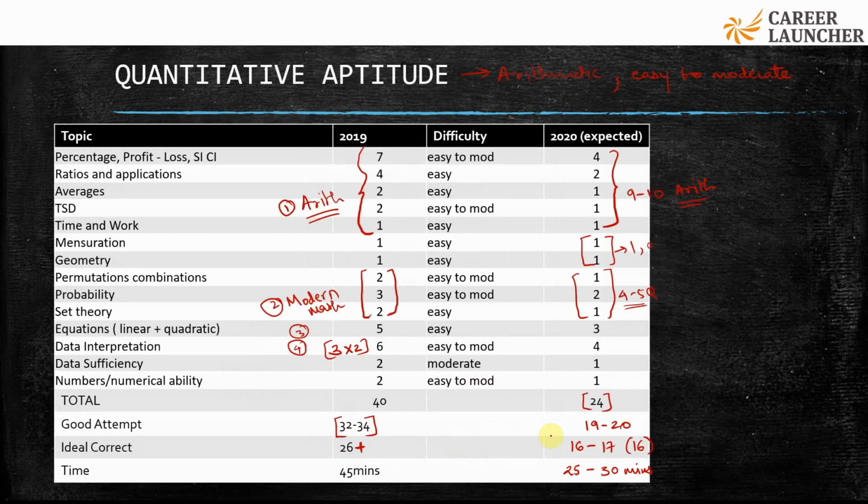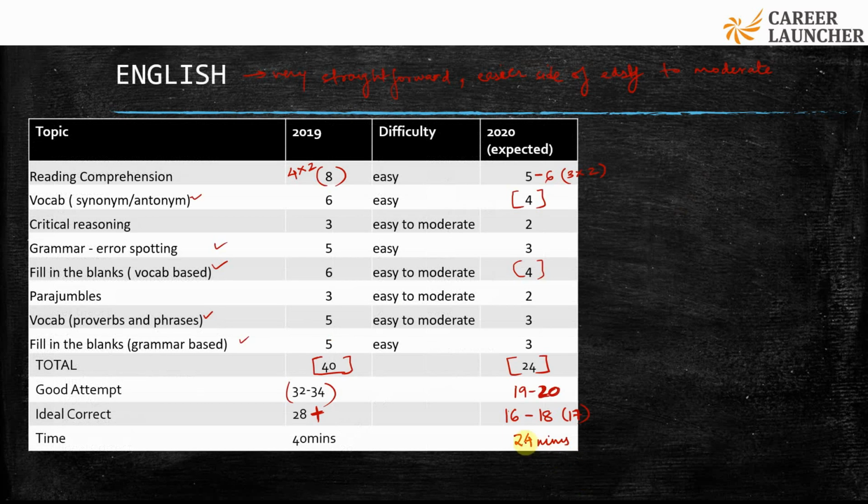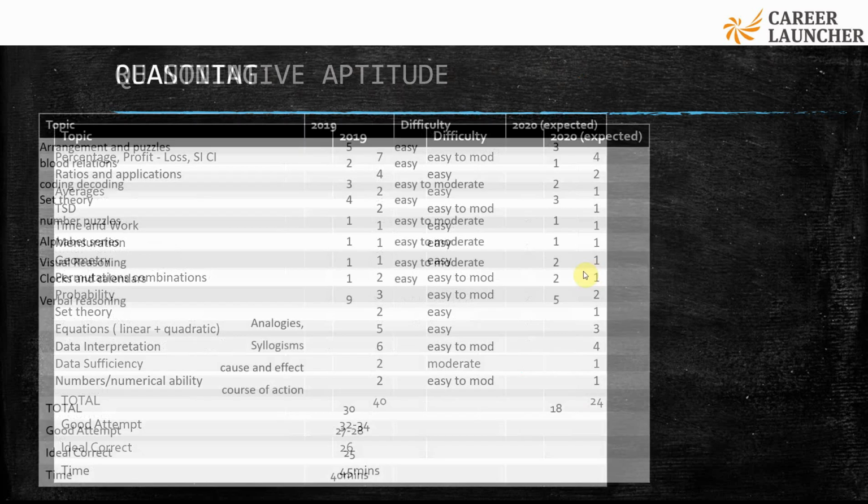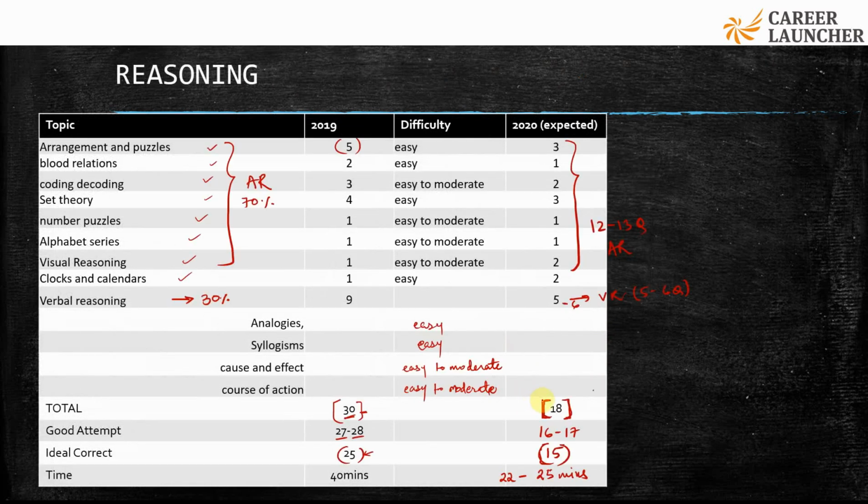If you look at the previous sections, you were wasting 25 to 30 minutes and you were getting around 16 marks. In the verbal section, you will give 24 to 25 minutes and you will again get 17 marks. So this is on similar lines, but your conversion rate is very high over here. You're solving almost all the questions.